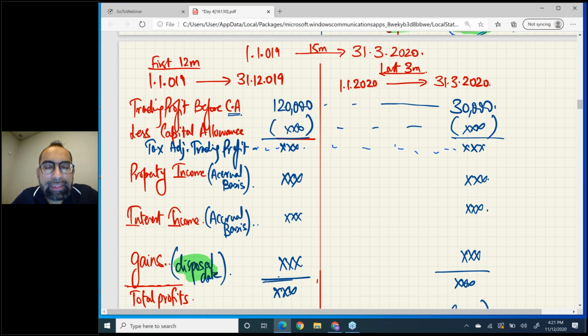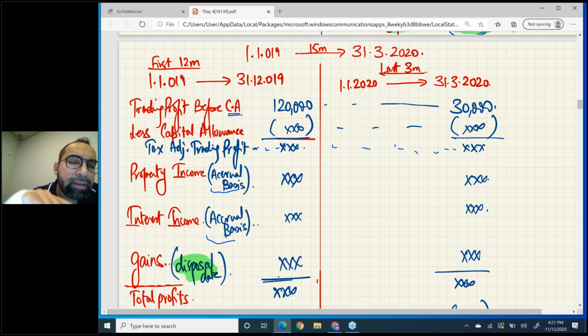Now the next step. Students may ask, sir, in these 15 months we may have property income. Yes. So how are we going to split the property income between the first 12 and the remaining 3 months? Open your eyes, read it. Using accrual basis. You will split property income using accrual basis, not cash basis.